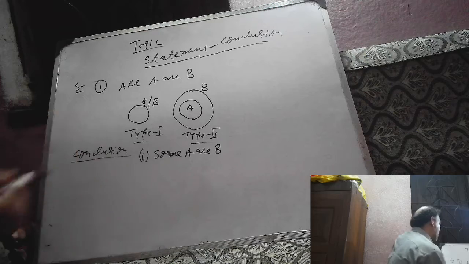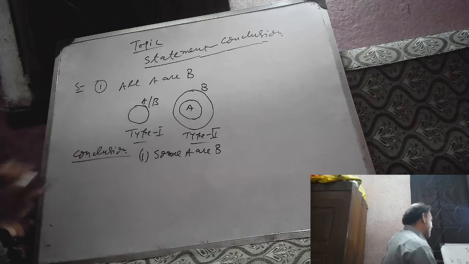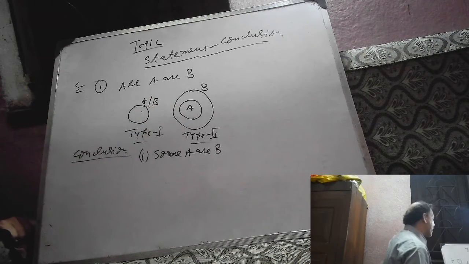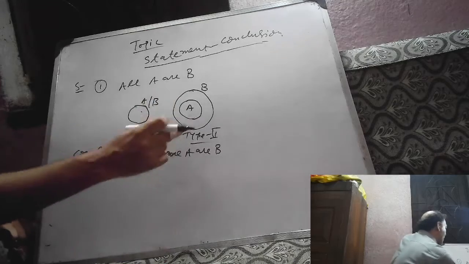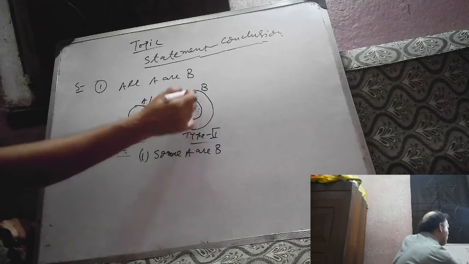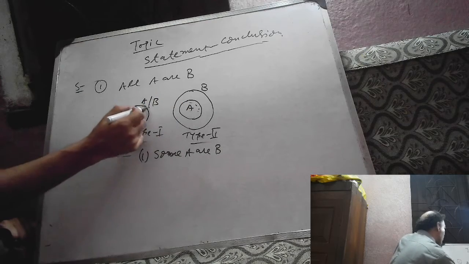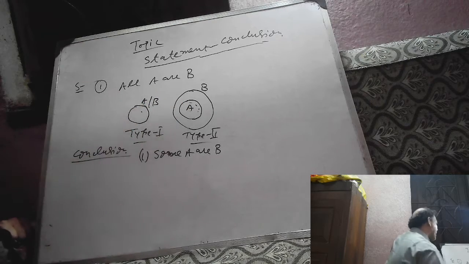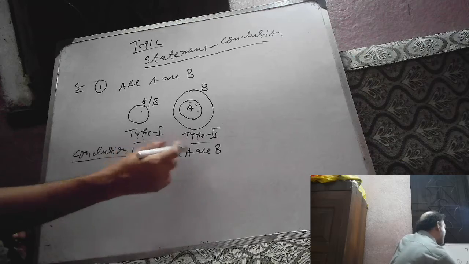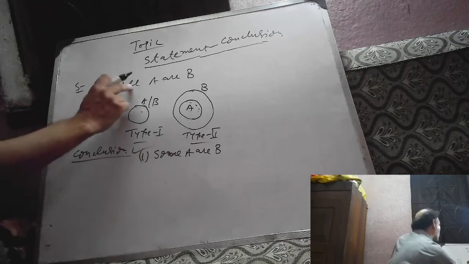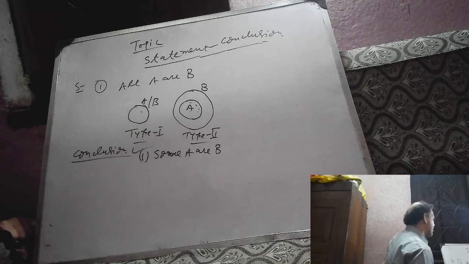From both figures we can conclude that some A are B is definitely correct. From this one, some A are B, this is A, this is also B. Also from this, some A are B is correct. So we can say some A are B is correct when all A are B is given in the statement.